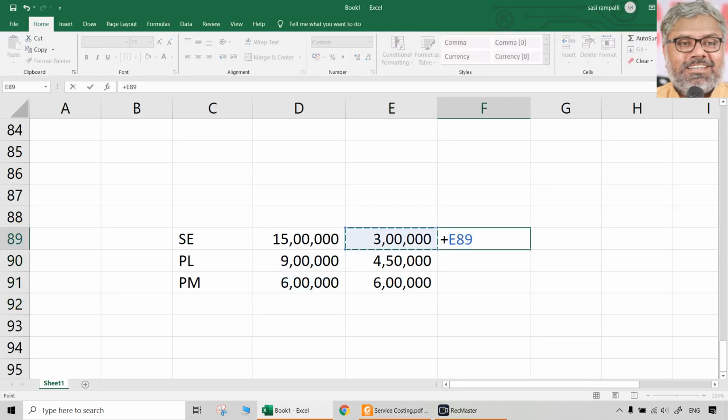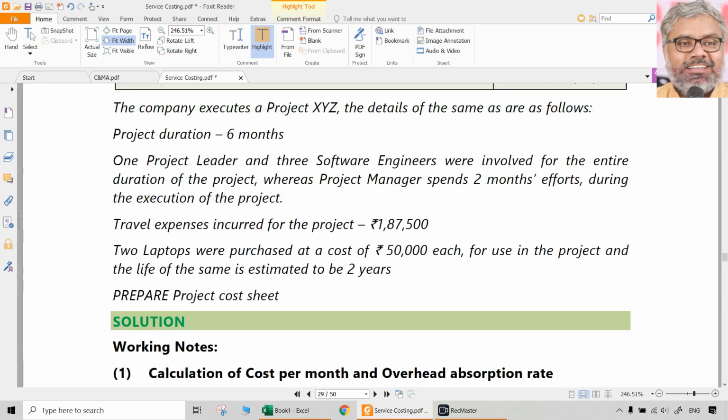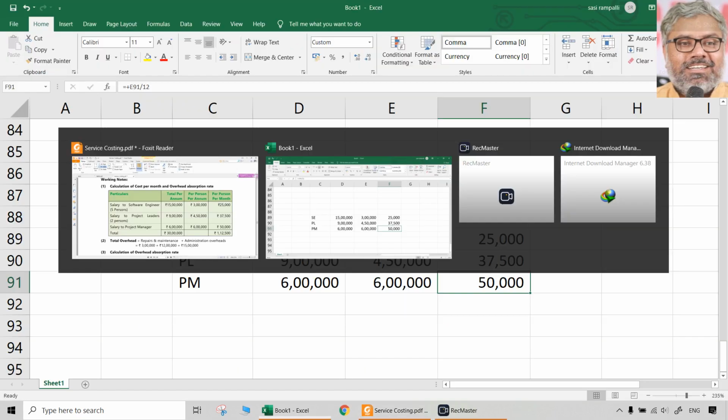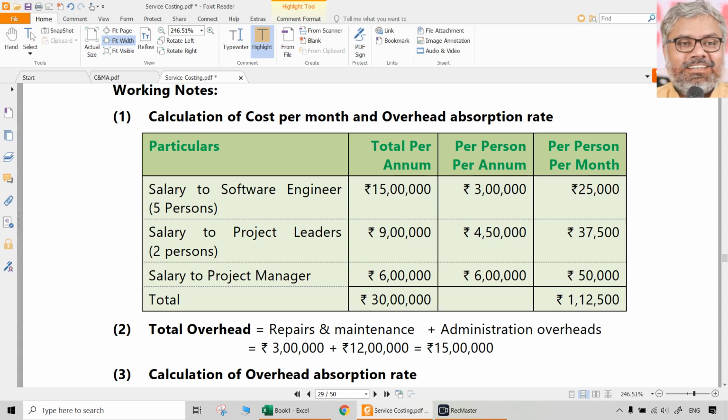Then how much can be per month per person? This is per annum. Per month per person will be this much. So we can take this per month per person also, just to calculate, because we are going to use it in the job. The job was for 6 months and each of them have worked different periods for that job. So this is one thing that from the data given we can just compile it.